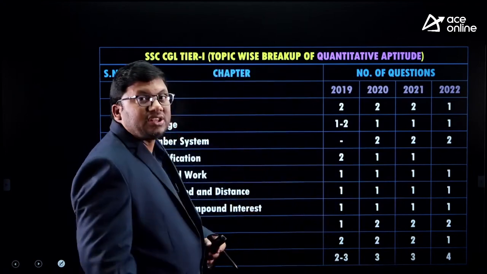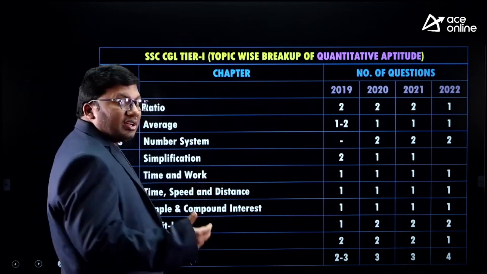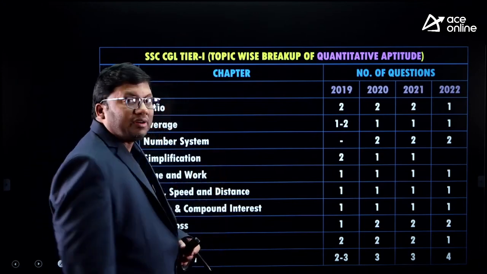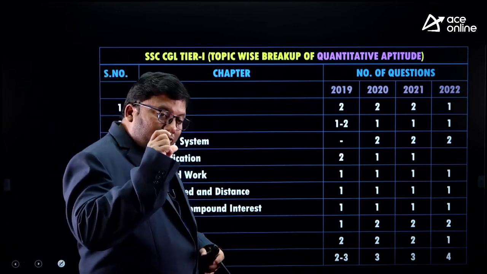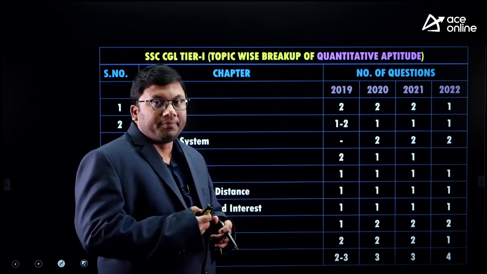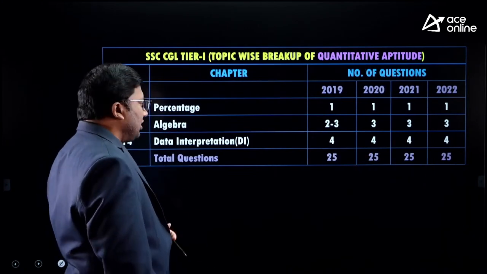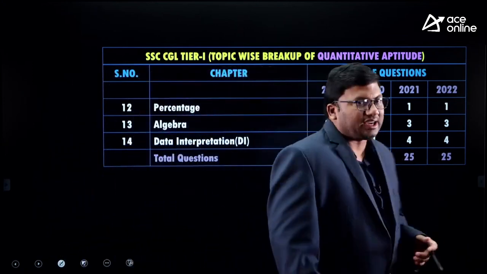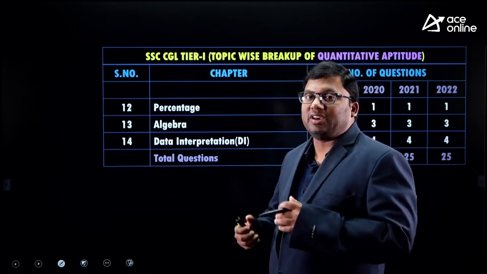There is also a consistency in the questions coming from number system, simplification, and time and work. If you want a screenshot of this, kindly take one. Data interpretation also has a consistency of 4 marks. These are the topic-wise weightages.